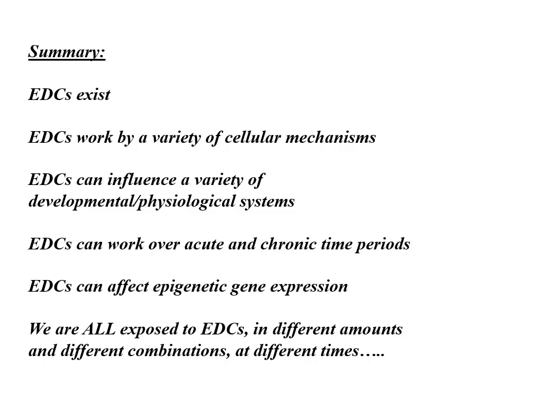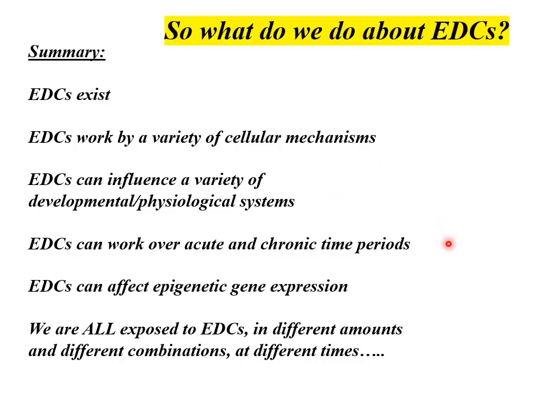So let's review what we know. Certainly, endocrine disrupting chemicals exist. They work by a variety of mechanisms. They can influence a variety of developmental and physiological systems. They can work over acute and chronic time periods. They can affect epigenetic gene expression and be passed on transgenerationally. And we're all exposed to endocrine disrupting compounds in different amounts, different combinations, and at different times of our life.